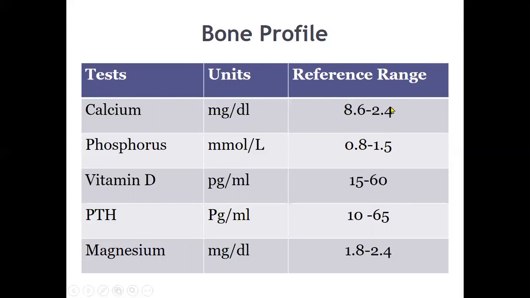Calcium is 8.62. This is wrongly written. Sorry, this is 10.4. Then phosphorus is 0.821. This is again in millimole, but it is okay. But here it is wrongly written. Then I will just share the sheet that you must keep in mind, or you can get it from the books. Then PTH, then magnesium.